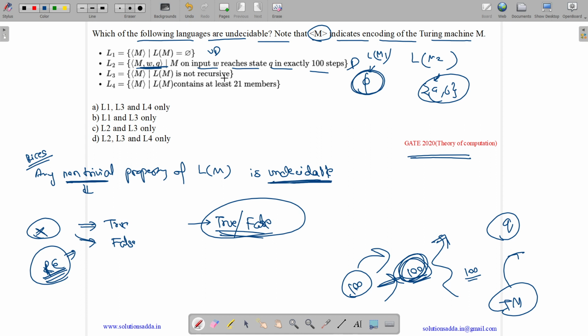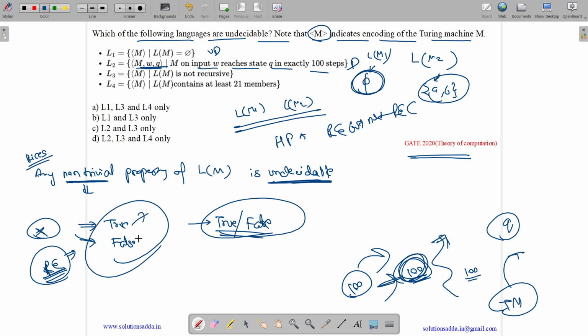Now L3 is <M>, where L(M) is not recursive. This is also a non-trivial property, because not all Turing machines accept recursive languages. For example, we can have a Turing machine for the halting problem. The halting problem is RE but not REC. So we cannot say everything is true or everything is false. We can have a combination of both. Thus it is a non-trivial property and it is undecidable.